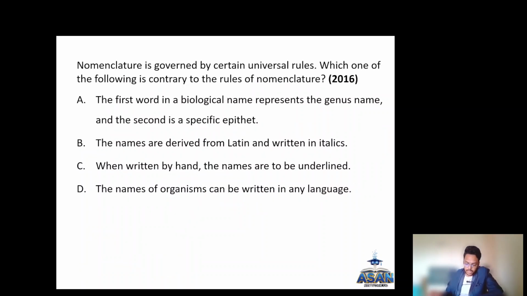Coming to nomenclature, it is governed by certain universal rules. Which of the following is contrary to the rules of nomenclature? We will see the rules of nomenclature. The first word in a biological name represents the genus name. Correct. The second name is the specific epithet. This is a correct option, but he is asking which one is wrong. The names are derived from Latin. Universally the names are Latinized. True. And they are written in italics.